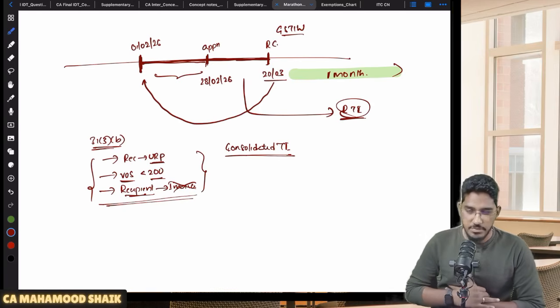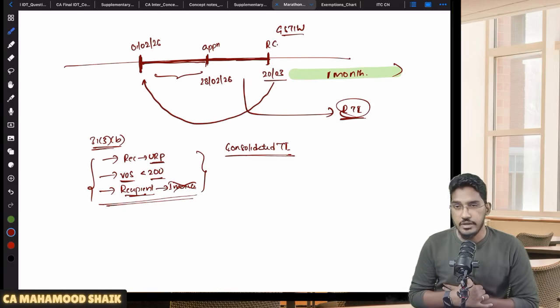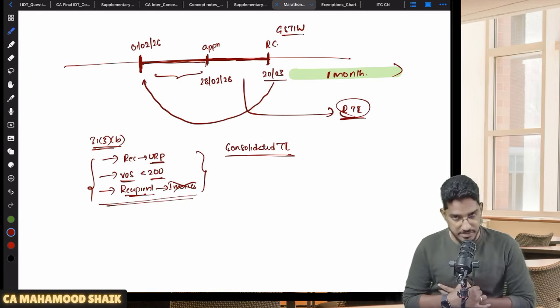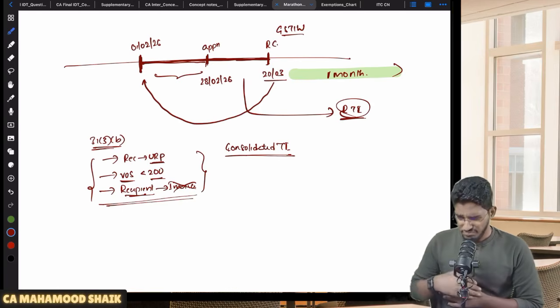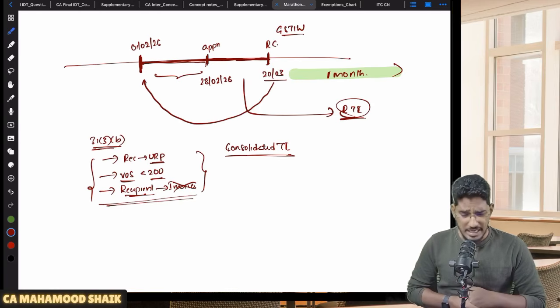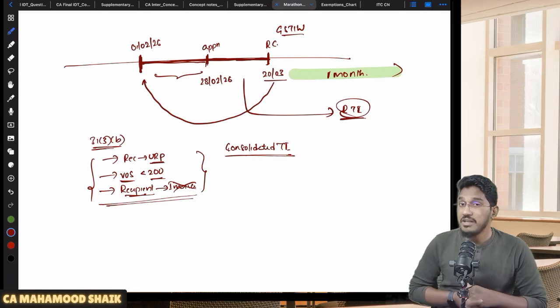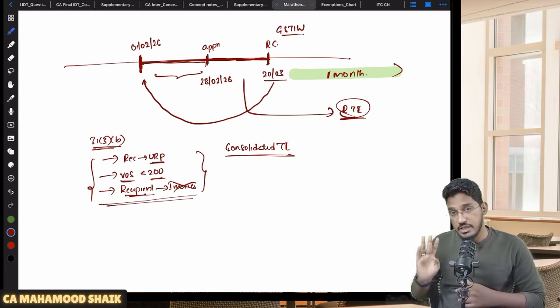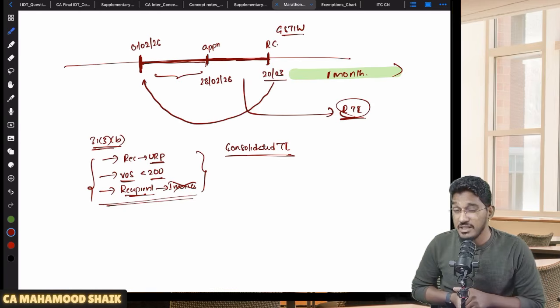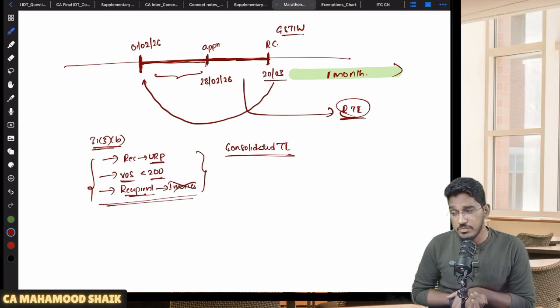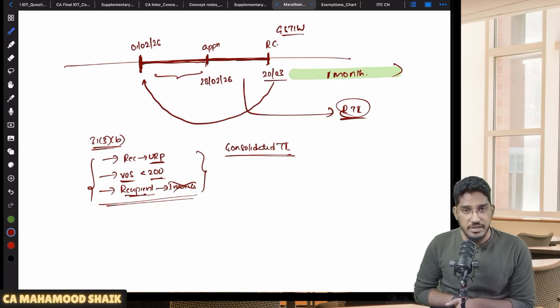as we have seen in section number 10, a composition dealer will not collect any tax from the recipient. Will a composition dealer collect any tax from the recipient? The answer is no. But he will make supplies, so he has to issue some document. Can he give a tax invoice? No. Why can't he give a tax invoice? Because he's not collecting tax. So that's why he can't give a tax invoice.